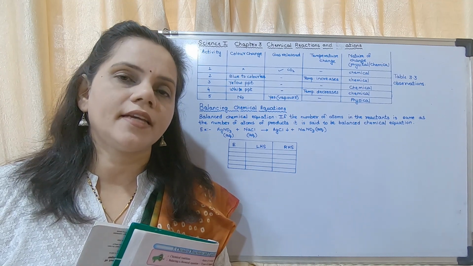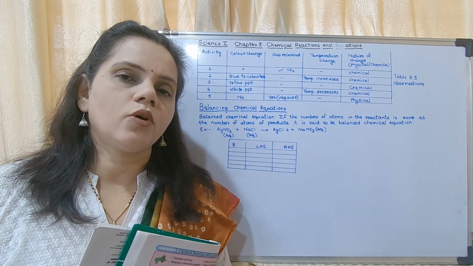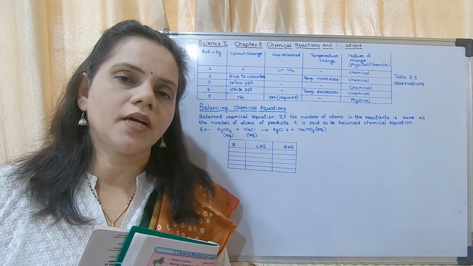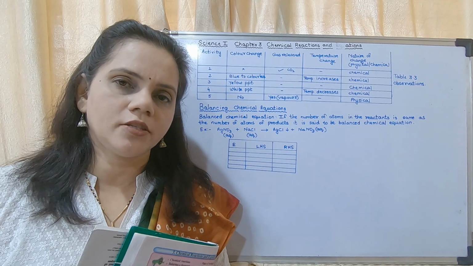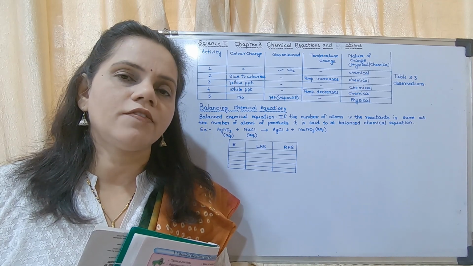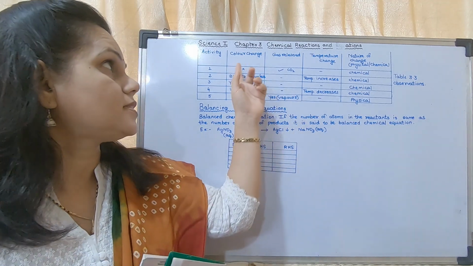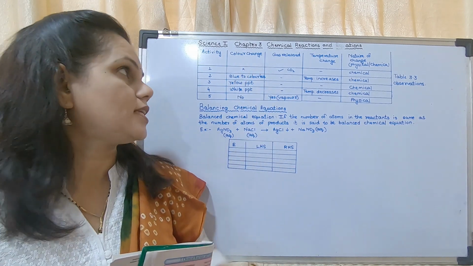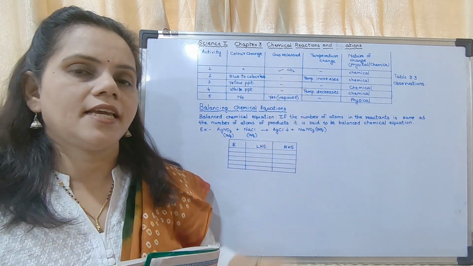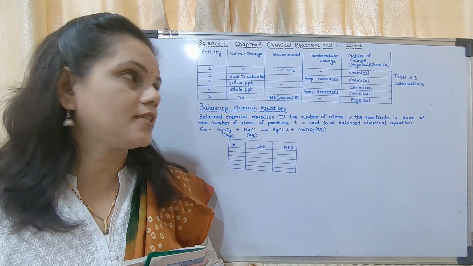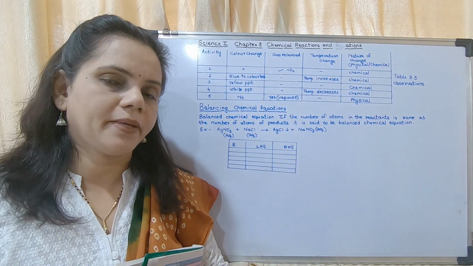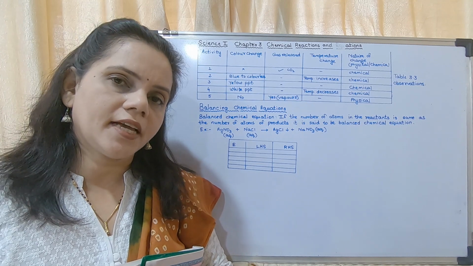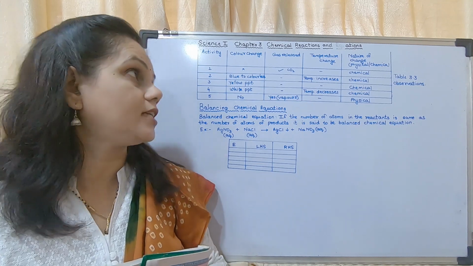It is based on the different activities given in the textbook itself. Yesterday we had written the equations. The first was heating of calcium carbonate. Heating of limestone, what happens? Is there any color change? No color change. Gas released, yes. Which gas is released? It is CO2. No temperature change, and it is a type of chemical change. The reaction I had given you in the other lecture.